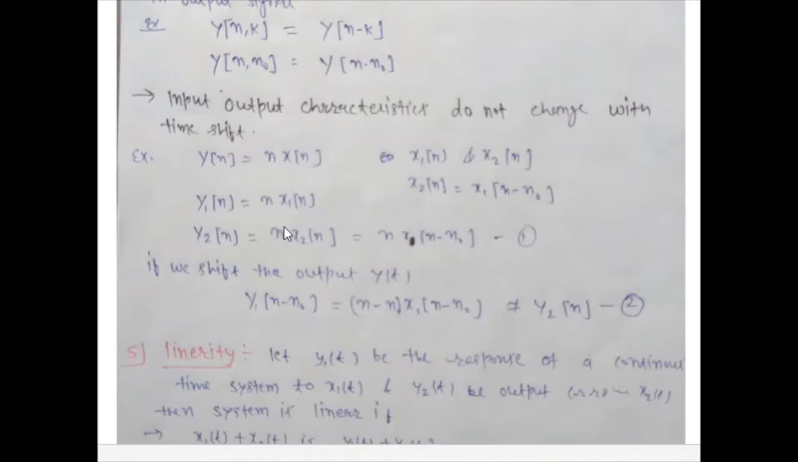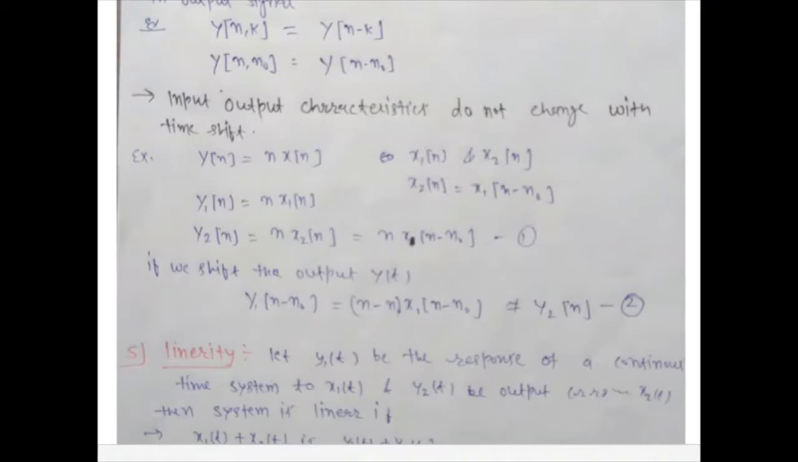So y1 equal to x1(n − n0), and y2 equal to x2(n). So we can write x2(n) equal to x1(n − n0), and if we time shift the output, then y1 equal to x1(n − n0), which is not equal to y2. Okay, so this system is time variant.